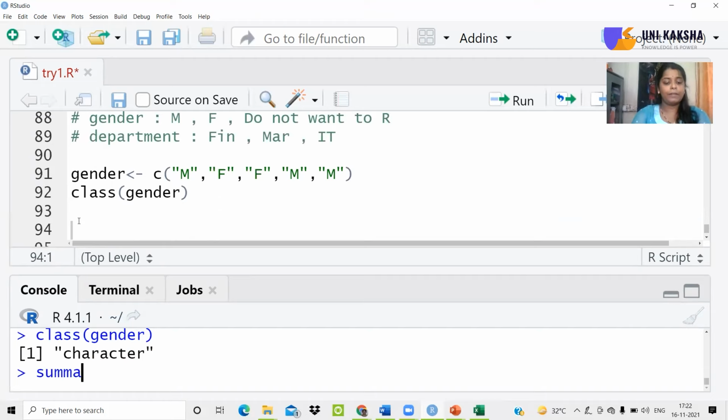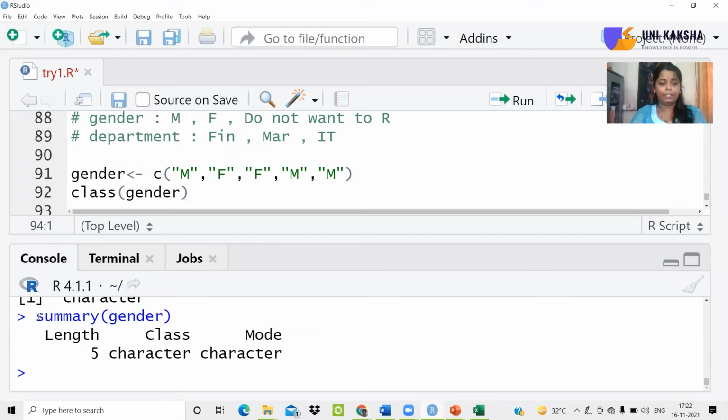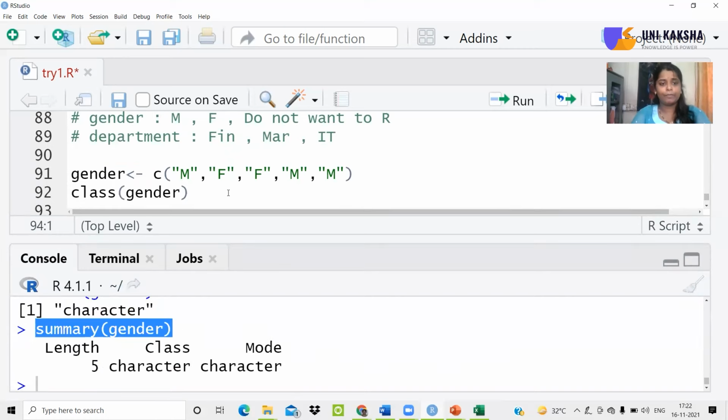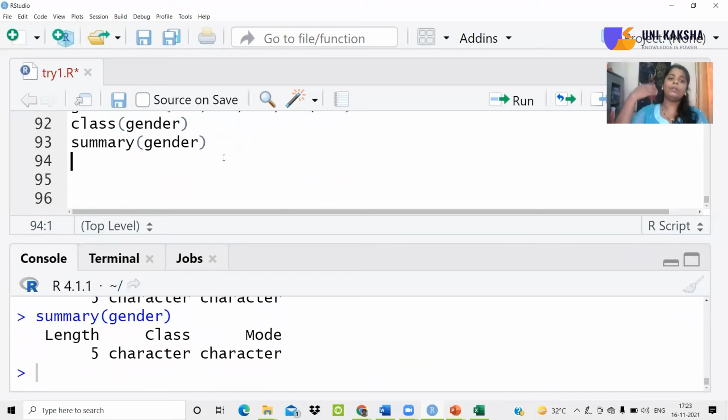Now, if I just use this function called summary, and if I pass the gender variable to this, I should have written it in the script, but no worries, I have written it inside the console. Let me copy this very quickly. Anyways, if you write your query in the console or in the script, the output is exactly the same. The only difference is you can store your script, but you cannot store your console. So make sure that whenever you are writing the code, you are writing it properly inside the script only. Otherwise, you may lose some of the coding lines.